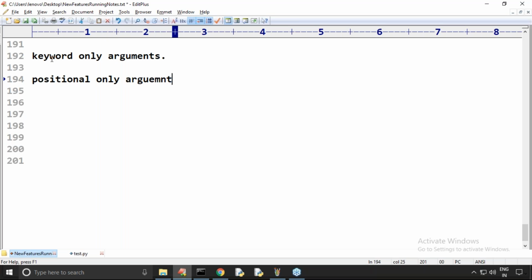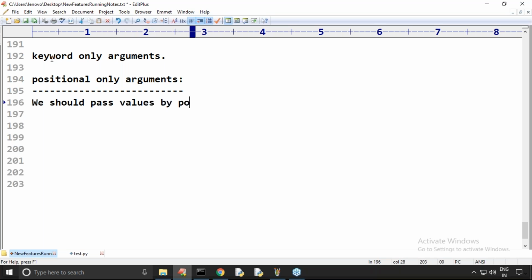What is the meaning of positional only arguments? Very, very important. You should pass values by positional arguments only. Keyword arguments you can't use.